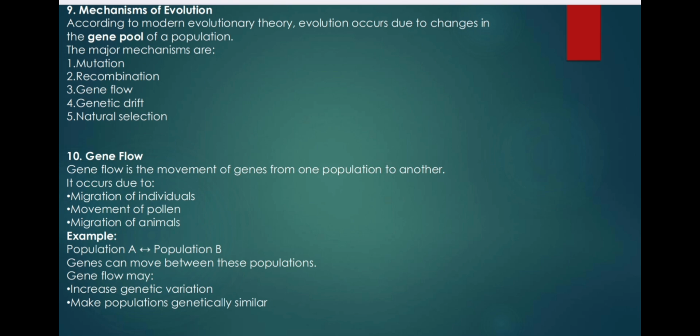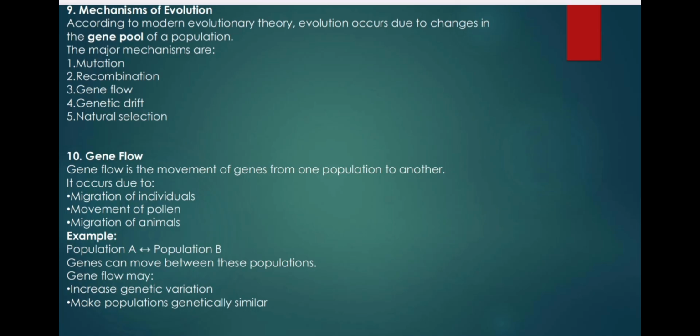Number 10. Gene flow. Gene flow is the movement of genes from one population to another. It occurs due to migration of individuals, movement of pollen, migration of animals. Example, population A, population B. Genes can move between these populations. Gene flow may increase genetic variation, make populations genetically similar.